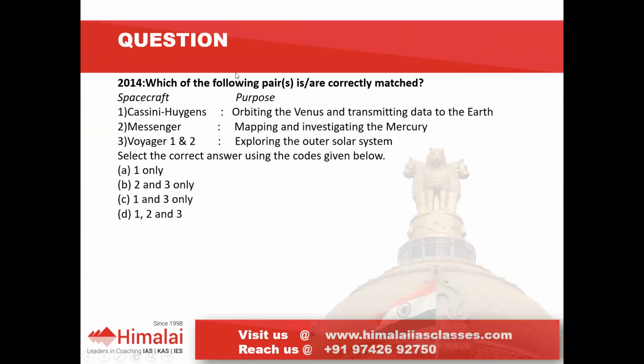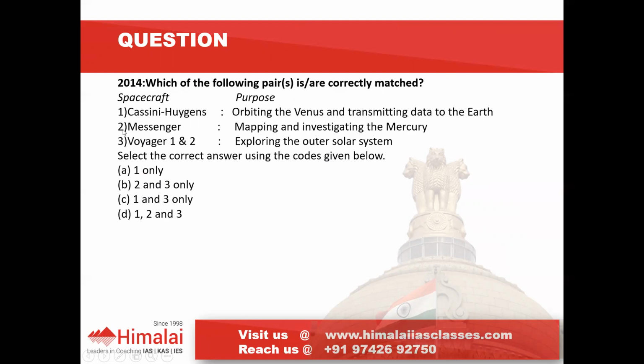Okay, we will try to solve these questions: the spacecraft and what its purpose is. In this manner we will get the question. Cassini-Huygens: is it for orbiting Venus and transmitting data to Earth? We will see. Messenger: mapping and investigating Mercury. Voyager 1 and 2: exploring the outer solar system. Yes, we have seen that Voyager 1 and Voyager 2 explore the outer solar system. So option 3 is correct.